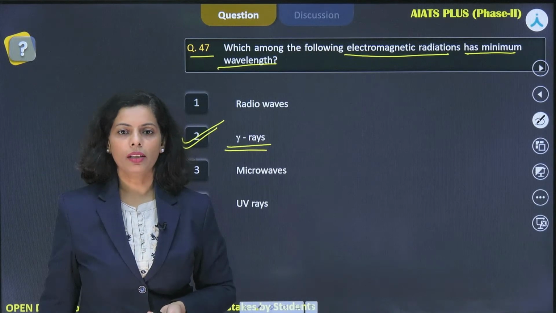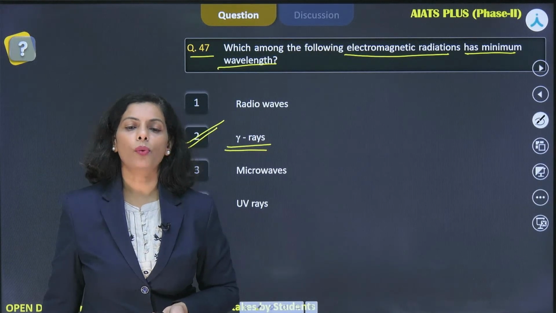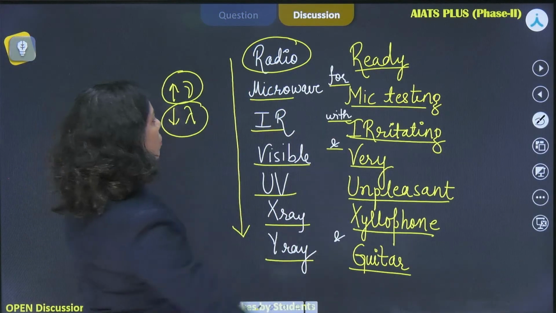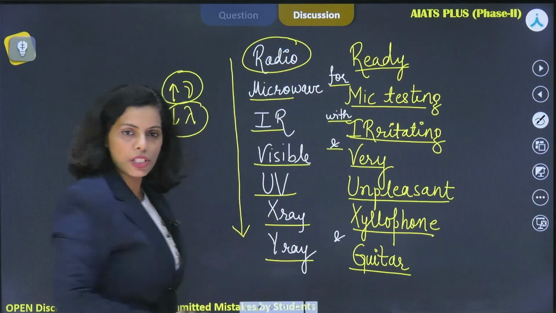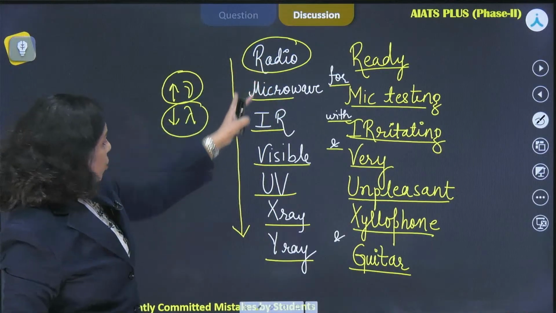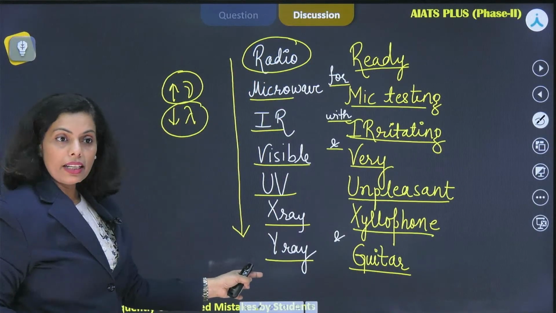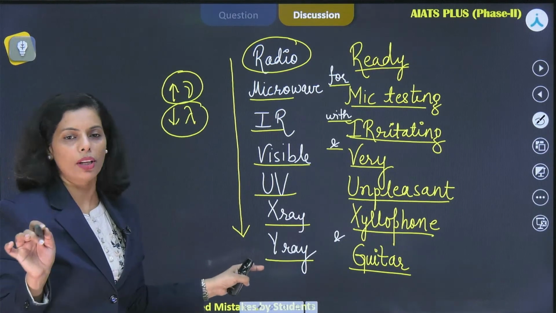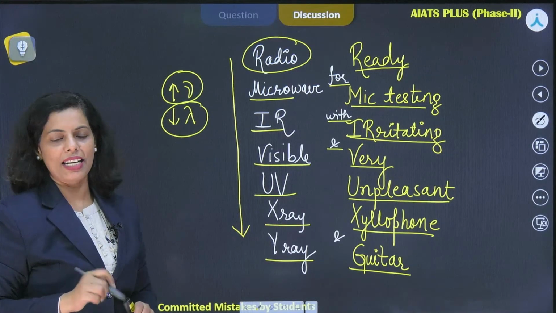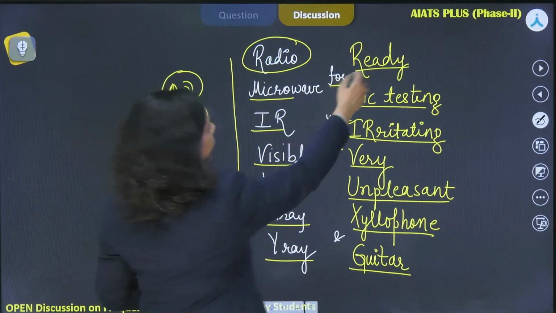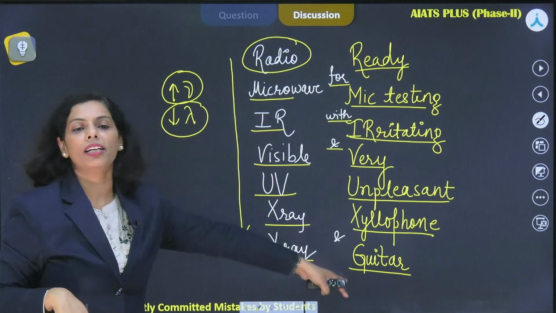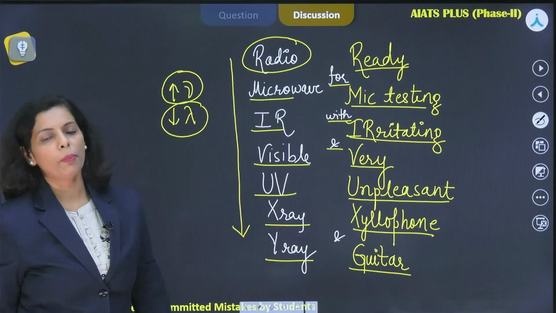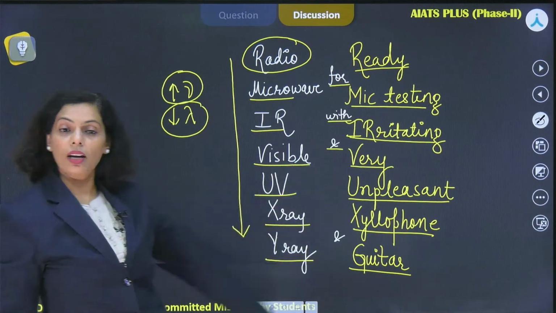Inversely proportional, okay? Please write with frequency. So this is the mnemonic that I have mentioned here. Have a look, Study Empire. What I did from radio to gamma, I've just mentioned here, right? And as you are moving down, the frequency is increasing and the wavelength is decreasing, right? Study Empire, I don't know your name, but I'll be using this name only. Have a look at this. And the mnemonic is: ready for mic testing with irritating, very unpleasant xylophone and guitar. You make your own mnemonic. If you find that this is difficult, don't worry. Whatever suits you, prepare yourself, okay? Otherwise, you can learn from it.